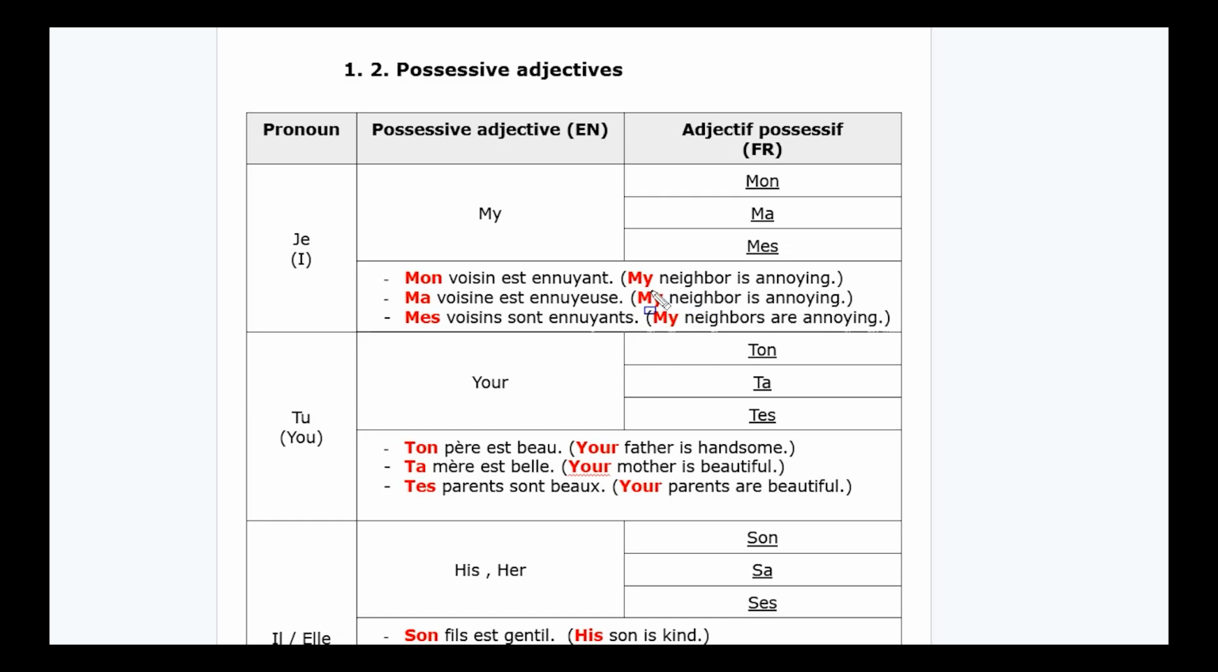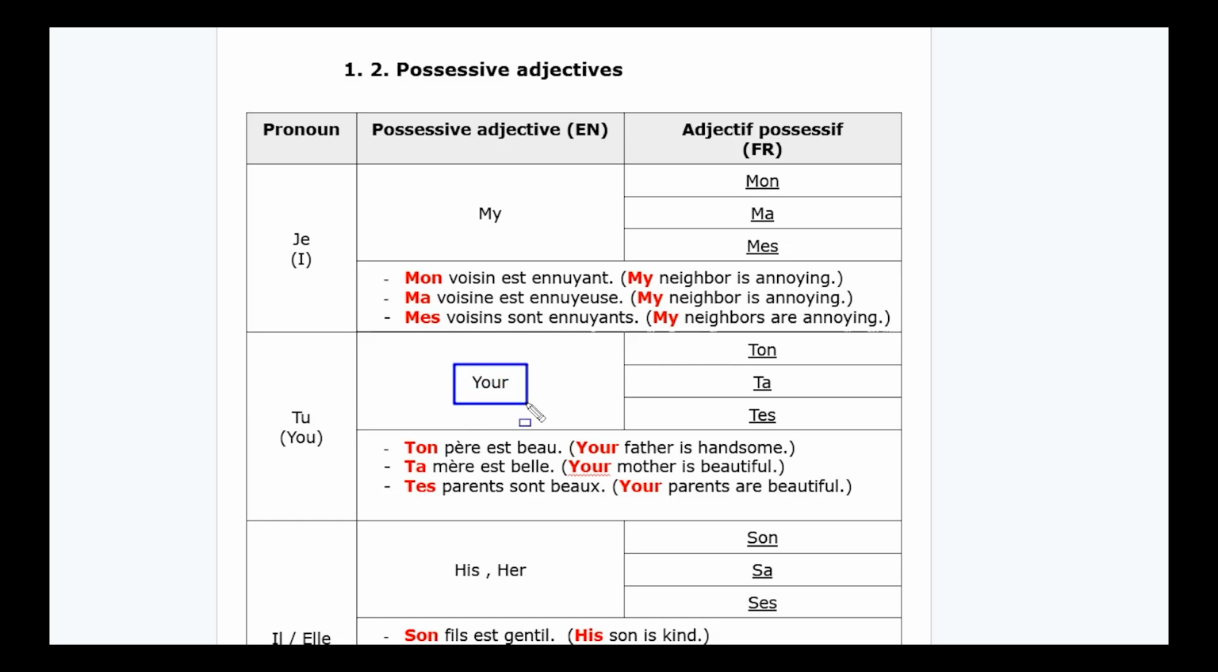For example, I say, my neighbor is annoying. If I'm talking about a masculine neighbor, I will say mon voisin est ennuyant. But if I am saying neighbor for feminine, I will say ma voisine est ennuyeuse. Now, if I am talking about plural, my neighbors, either masculine or feminine, it will be mes voisins sont ennuyants.